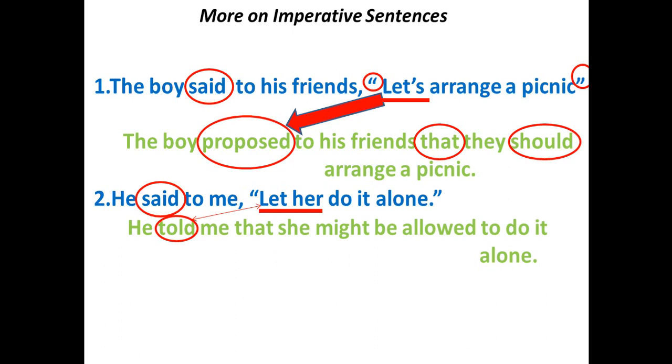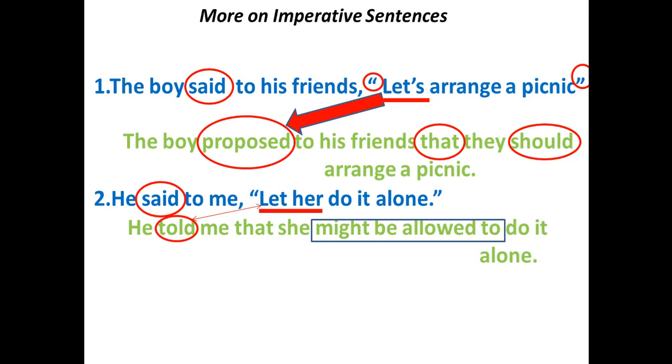Next, if you look at the sentence, the verb is followed by a phrase might be allowed to, and this is because the let is not followed by us.